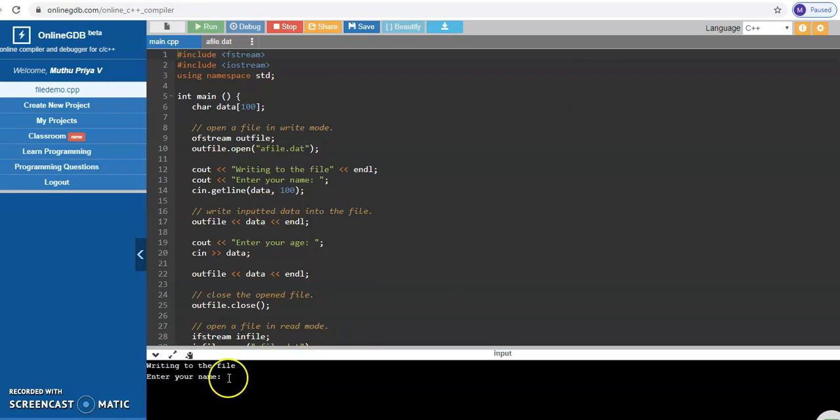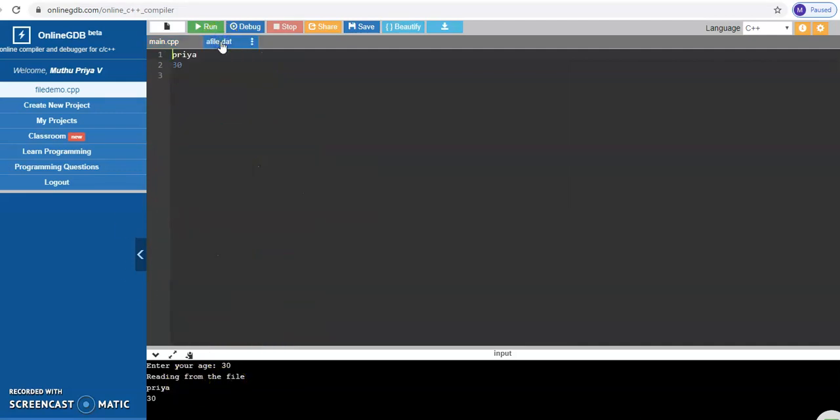So it is asking to enter your name. Once you have given the name, it is asking to enter your age. Once I am giving the age, it is reading. Where it is reading from is this file,